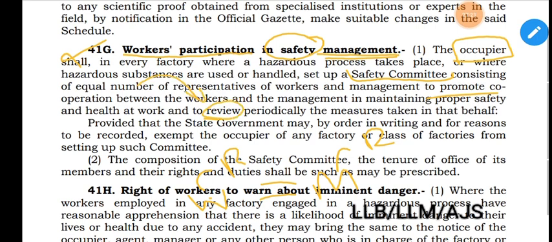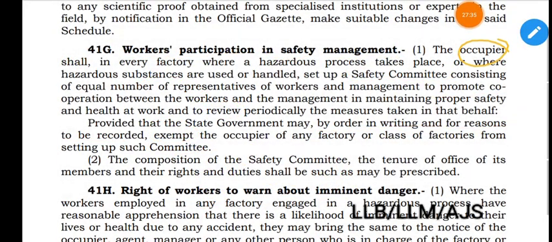Provided that the state government may, by order in writing and for reasons to be recorded, exempt the occupier of any factory or class of factories from setting up such committee. First, it is the duty of the occupier to establish a safety committee, but the state government may exempt the occupier as well, if in its opinion, for reasons to be recorded, it thinks fit. Then section 41G subsection 2 provides that the composition of the safety committee, the tenure of office of its members, and their rights and liabilities shall be such as may be prescribed.